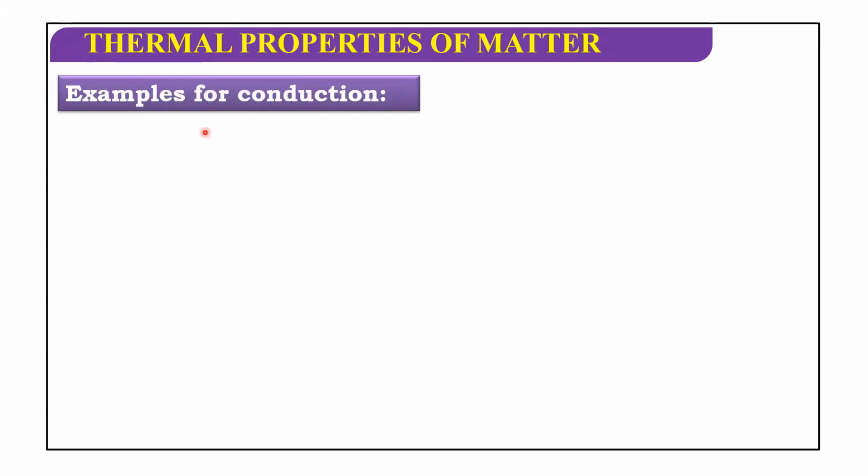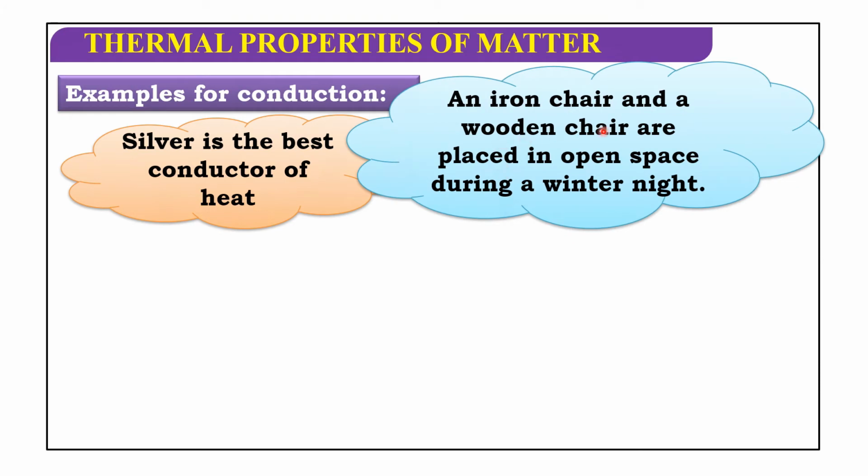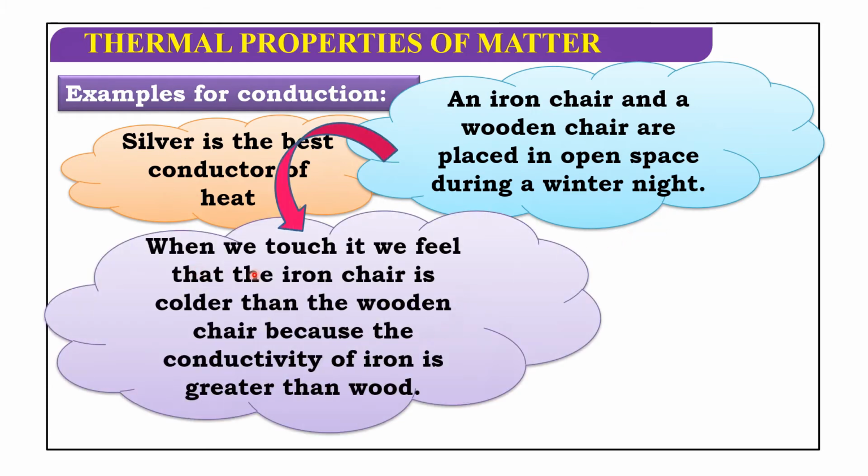Now examples for conduction. Silver is the best conductor of heat. An iron chair and a wooden chair are placed in open space during a winter night. When we touch them, we feel that the iron chair is colder than the wooden chair, because the conductivity of iron is greater than wood.